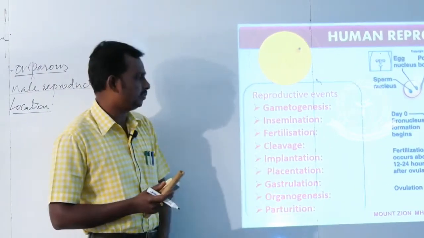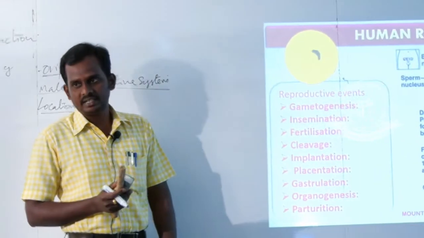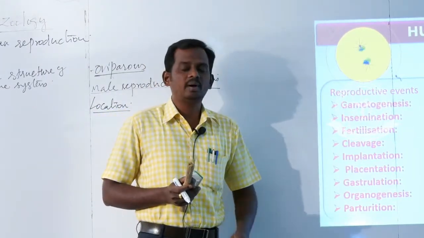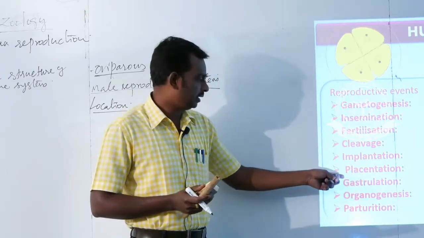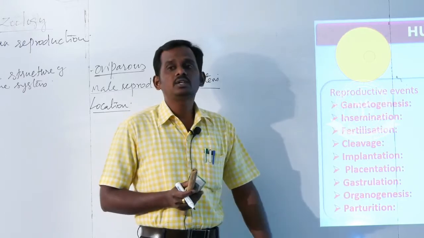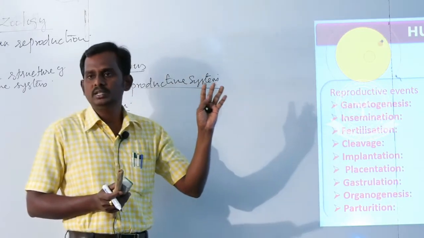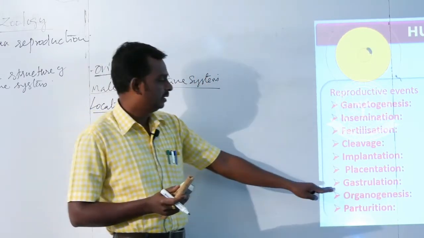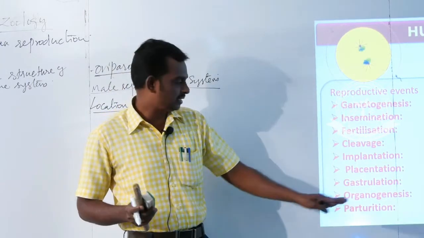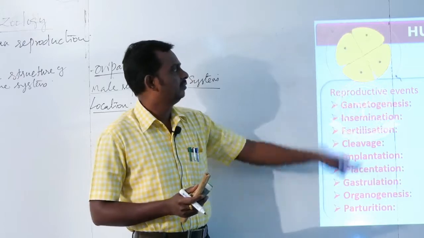After the completion of placentation, gastrulation will take place. What is gastrulation? Gastrulation means the formation of germ layers. Another important 2 mark question. Formation of germ layers: ectoderm, endoderm, mesoderm. There are 3 layers. These layers are formed during the process of gastrulation, and this is the final stage of the fertilization.